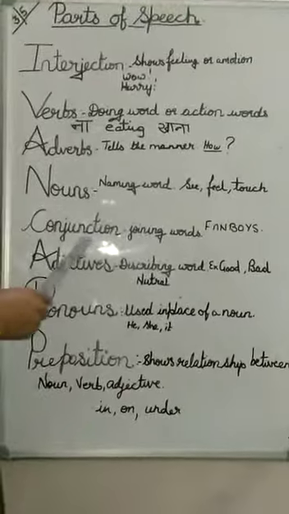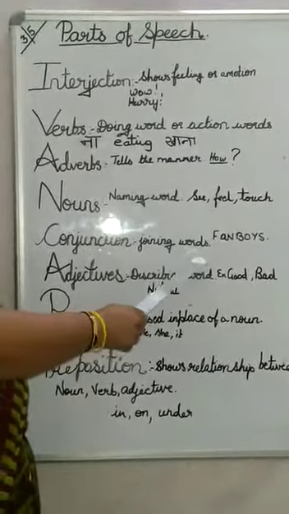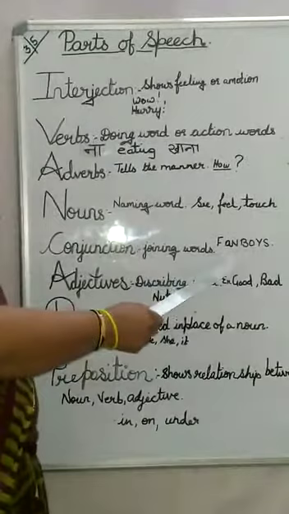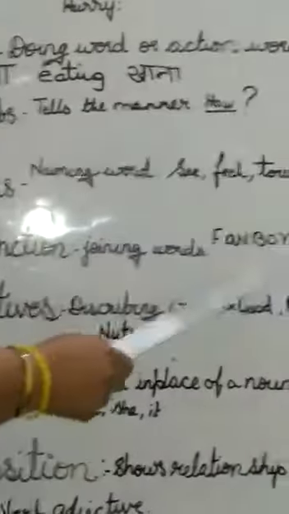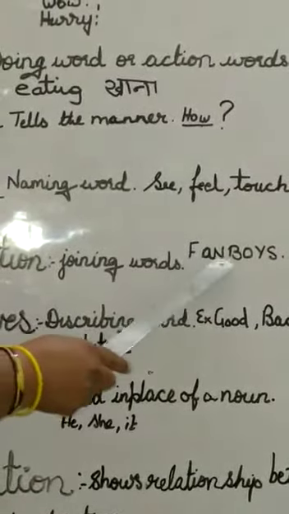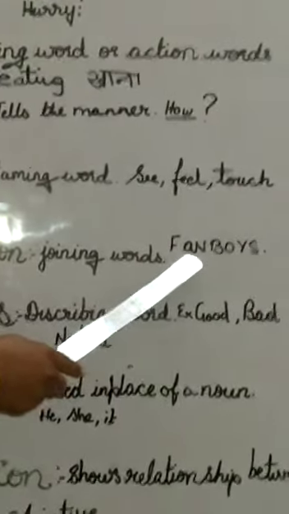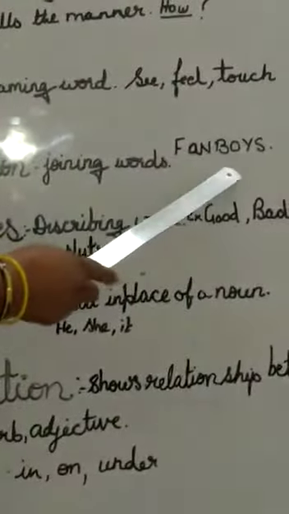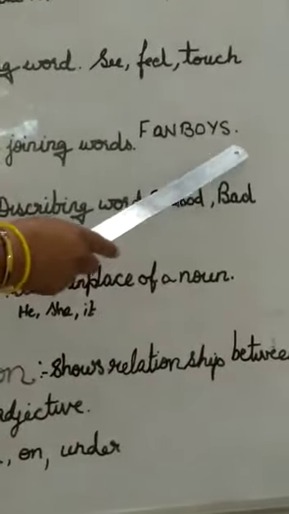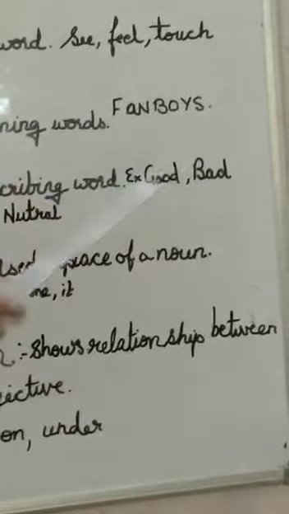Coming to conjunctions, joining words are called conjunctions. Conjunctions are joining words. They join a sentence, phrase or words together. Do you remember fanboys? Yes, those 7 important words, those are conjunctions. F-A-N-B-O-Y-S stands for F for, A for and, N for nor, B for but, O for or, Y for yet and S for so. So fanboys.